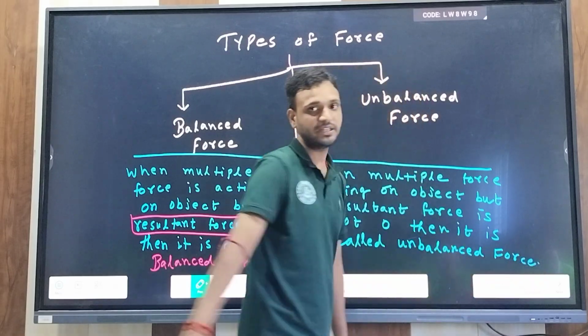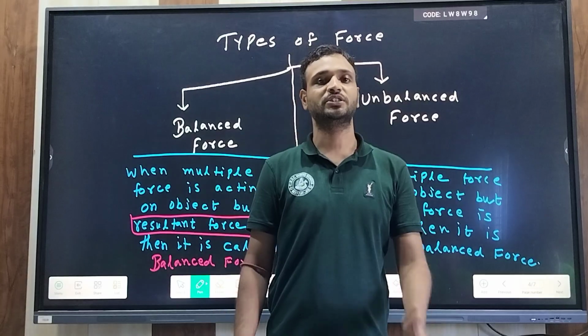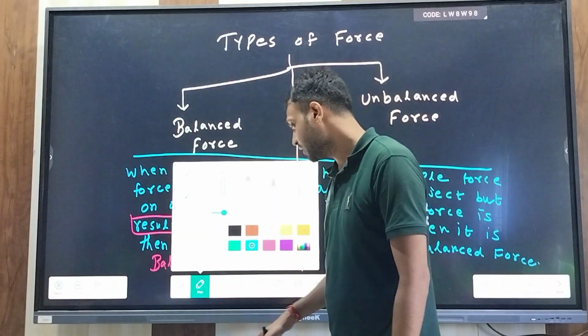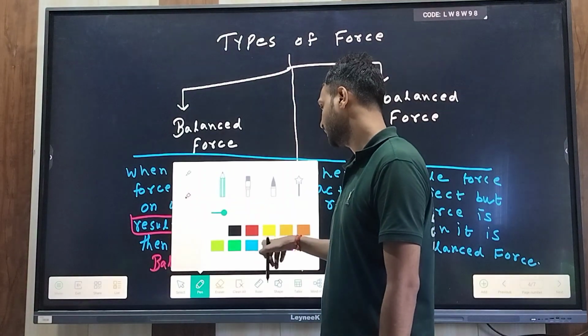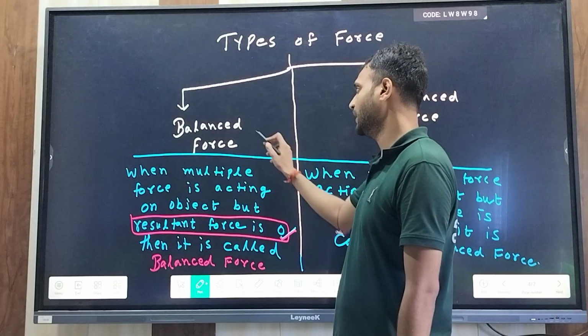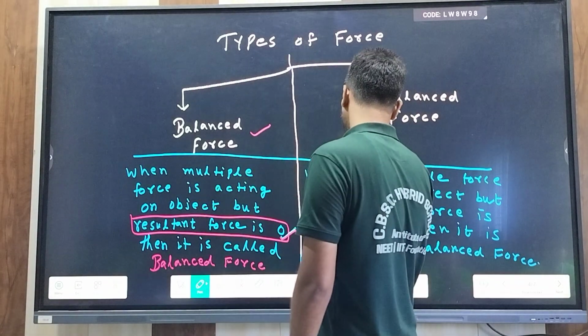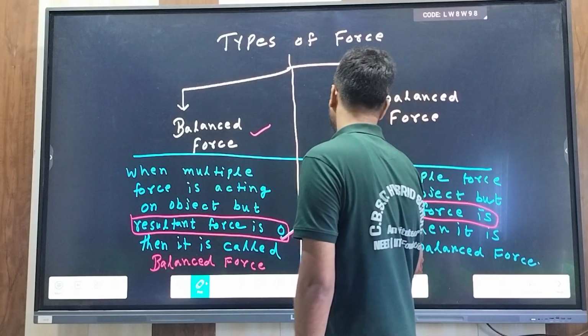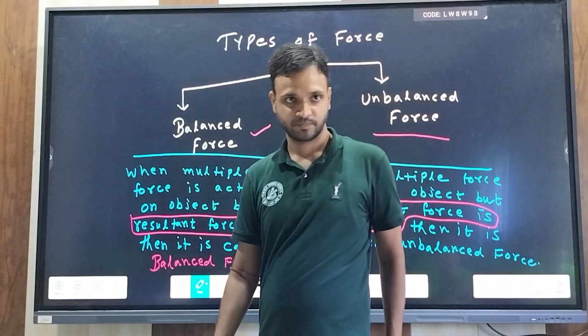When multiple forces are acting on the object, you have to focus on only two things: that the resultant force is zero or the resultant force is not zero. If the resultant force is zero, then it will be balanced force. And if the resultant force is not zero, then it will be called unbalanced force.